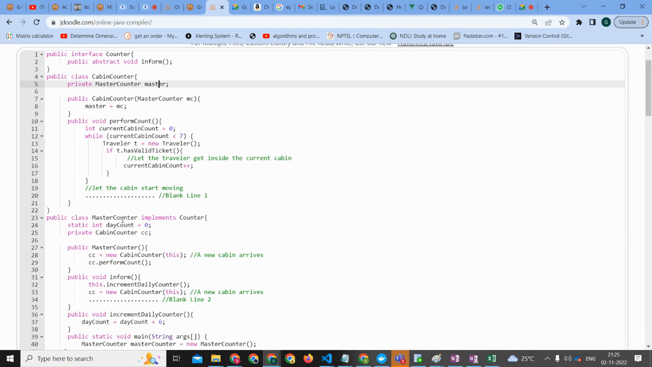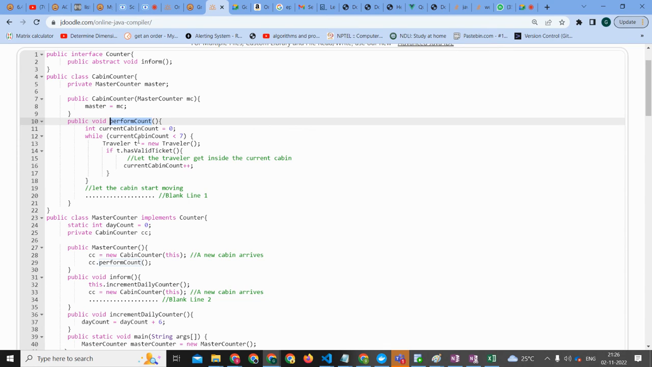So this is happening. So line number 28, these many things are happening. Now, come to this point. Okay, line number 22. CC dot perform count. And perform will go to perform count in line number 10. So what it's doing, it's initializing a current cabin counter to 0.